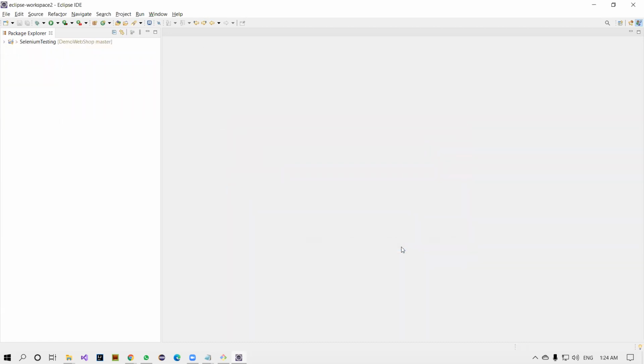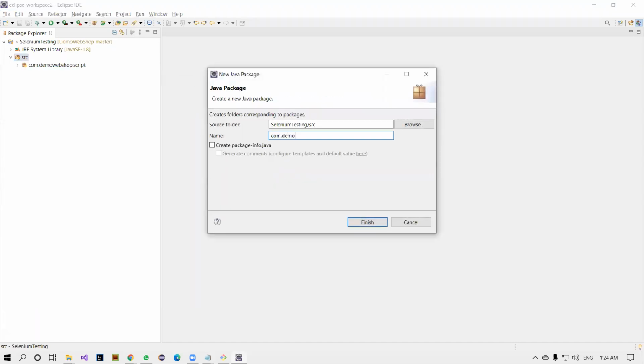Finish. Yeah. Now you see the magic here. Whenever you clone a repository from the remote repository, you see this repository symbol for each and every folder. Okay, you see that. Now what I'll do, I'm going to create another package here, com.demo webshop dot